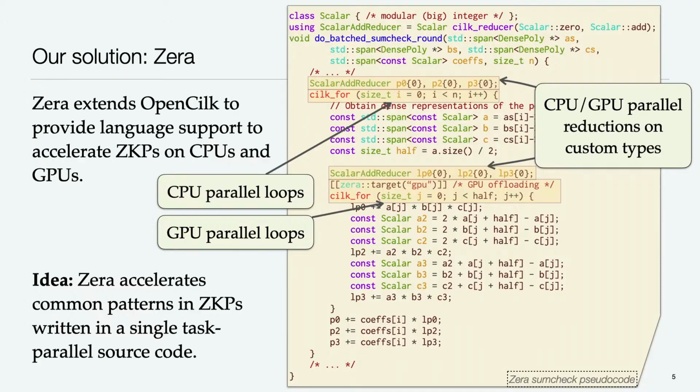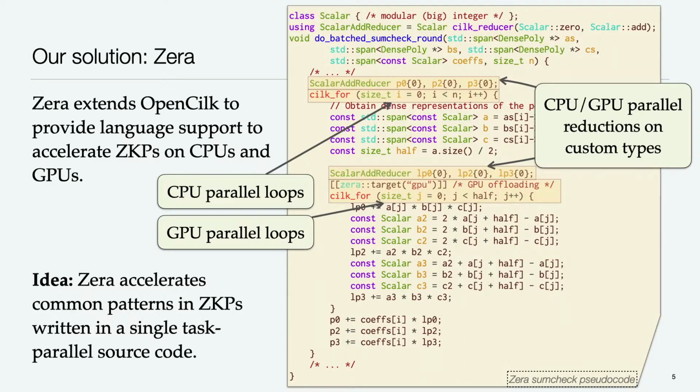Zera admits spawning, syncing, parallel loops. It allows for nested parallelism, as shown on this slide. It allows for parallel reductions and parallel scans, and also provides facilities for offloading computation onto GPUs. And the idea is that Zera aims to accelerate the common patterns that we find in these zero-knowledge proof systems when they're just written in a single task parallel source code.